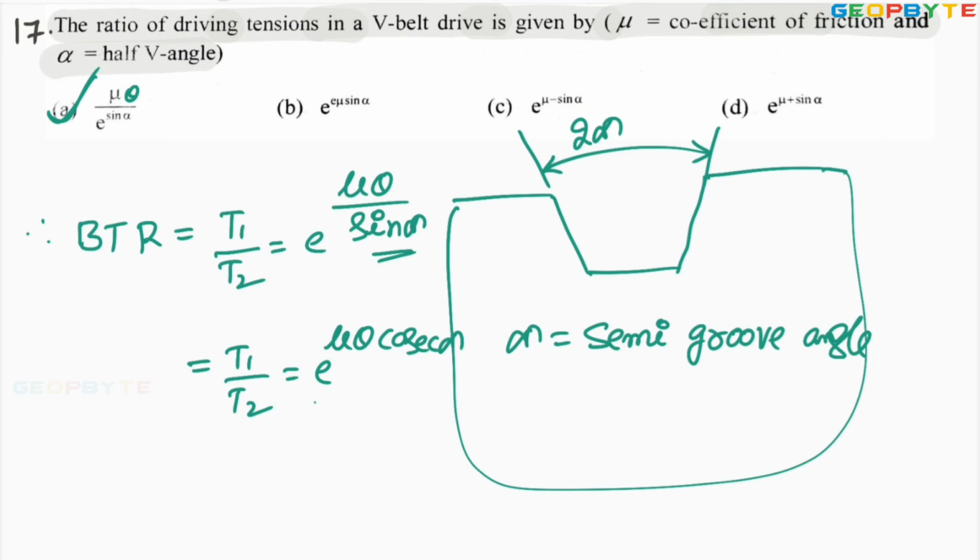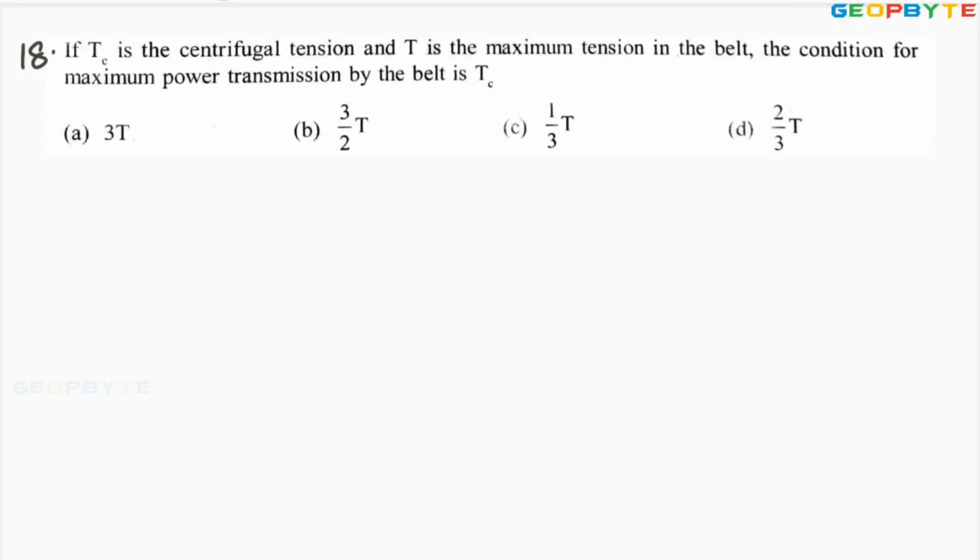Let us take another problem. Look at the 18th problem. Dear friends, all these problems are very, very important. Since the design of machine elements is a problem-oriented subject, paper and pen work is very, very important. Wherever you read a formula, put it on paper. Wherever you find a problem on machine design, put it on paper. Without paper and pen work, it is impossible to succeed in both strength of materials and machine design. Of course, for theory subjects also, it is better to maintain paper and pen work.